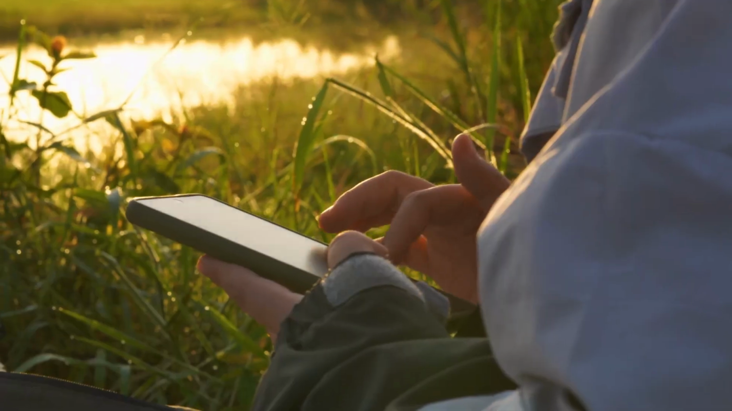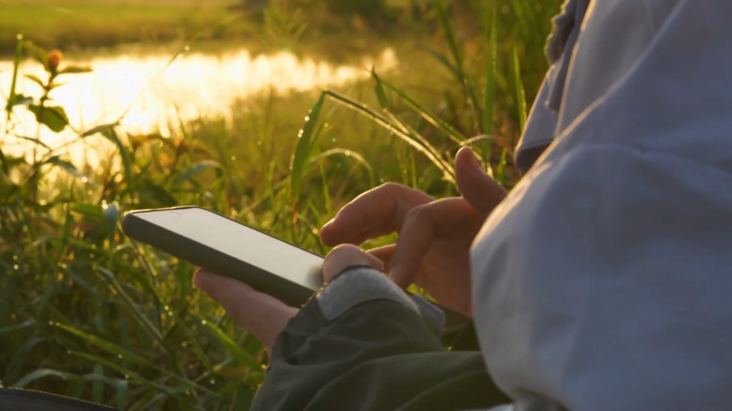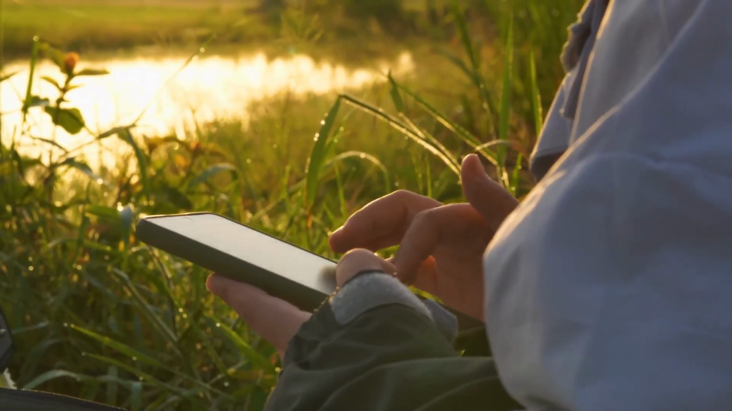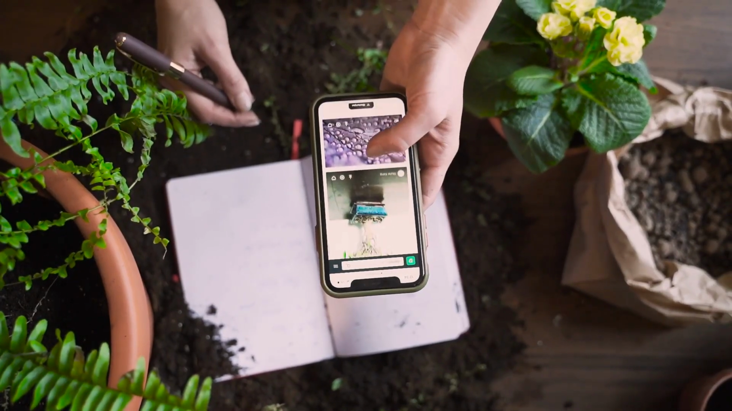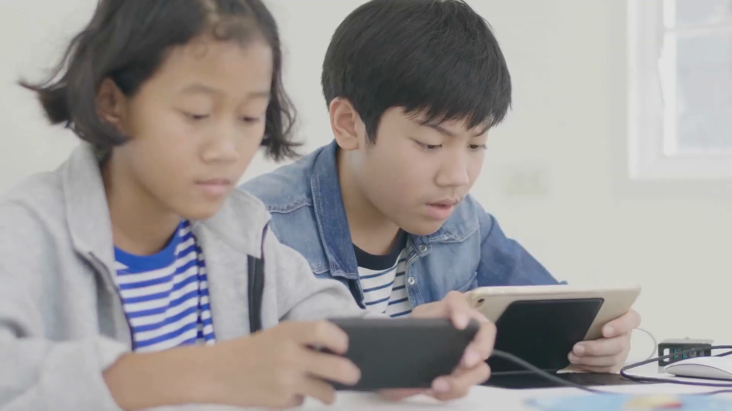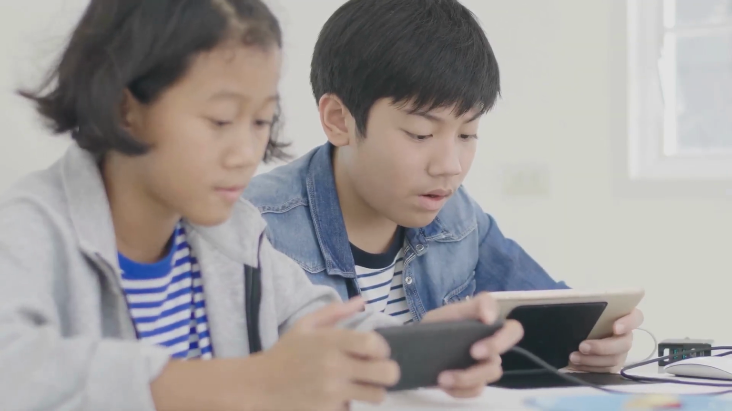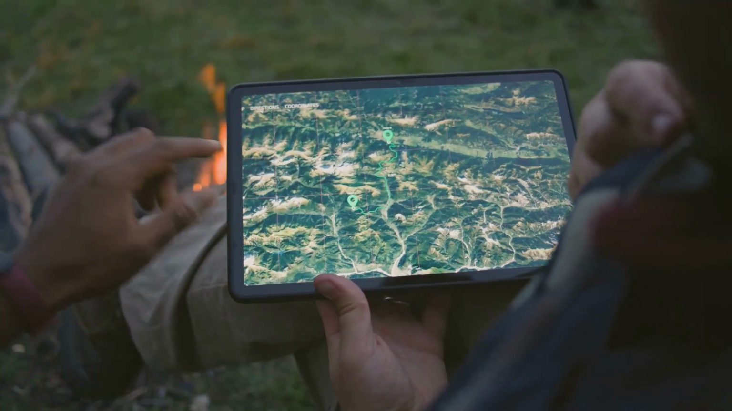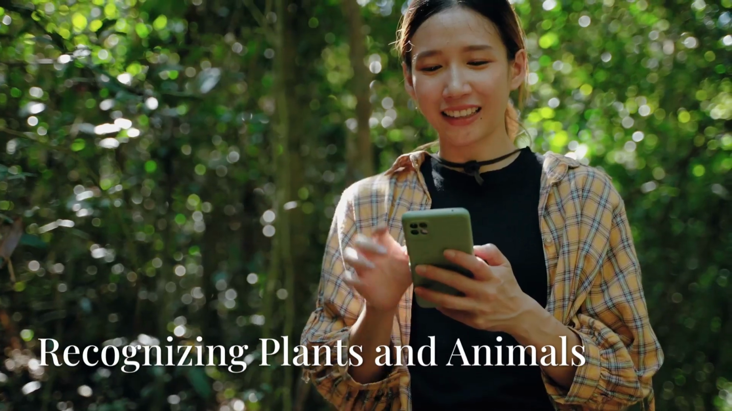Welcome to our introduction to ChatGPT tools. In this video, we'll explore how these innovative tools can transform the way you interact with the world around you. Whether it's recognizing plants and animals, interpreting images, or uncovering historical secrets, ChatGPT offers a suite of features that make learning intuitive and fun. Join us on this journey to unlock the hidden potential of every image and every moment.